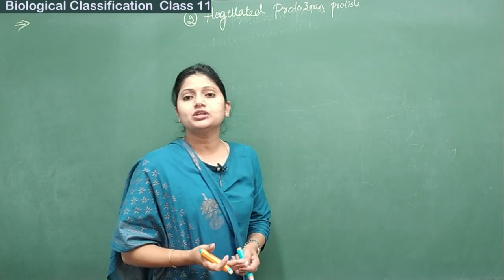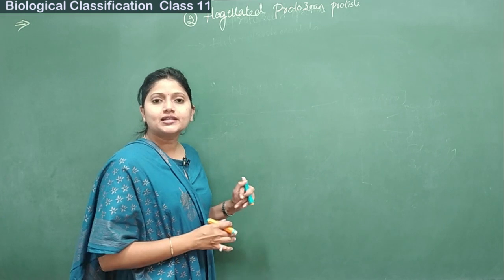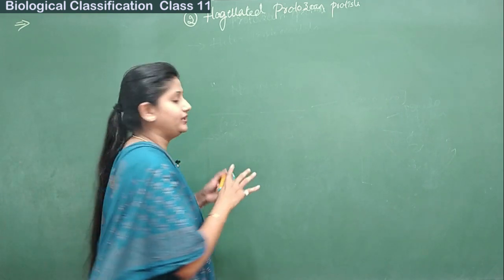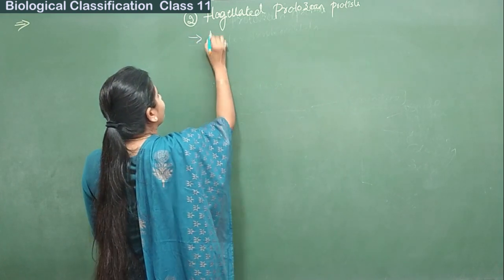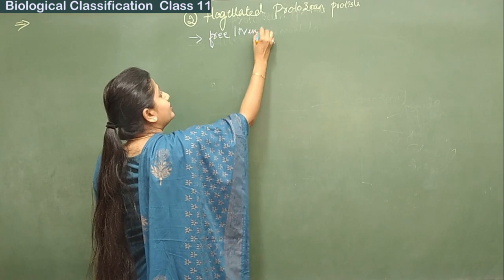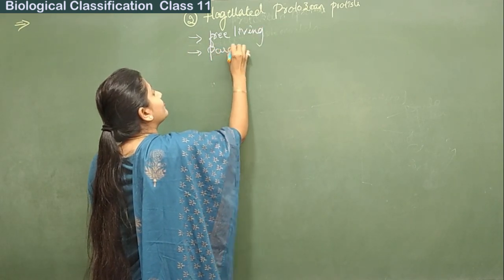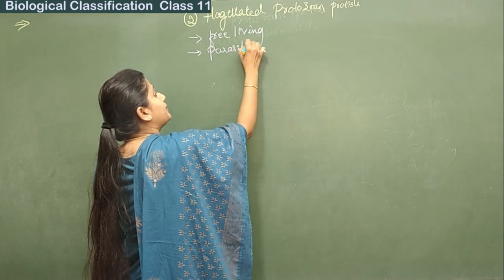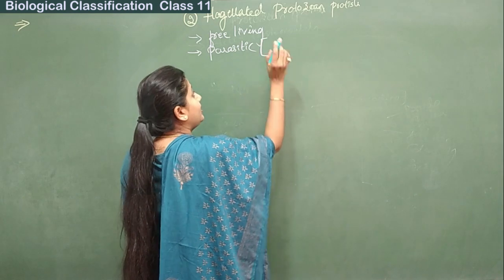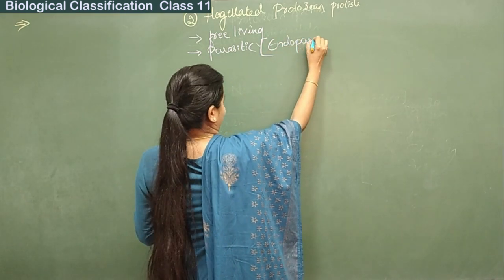Second one is flagellated protozoan protists. So the characteristics here are, these are free living and they are parasitic. Parasitic means they are dependent on the living host, and the speciality here is these are endoparasites.